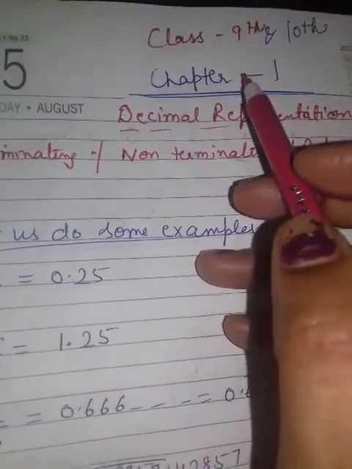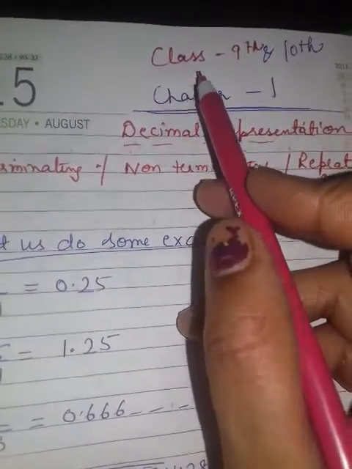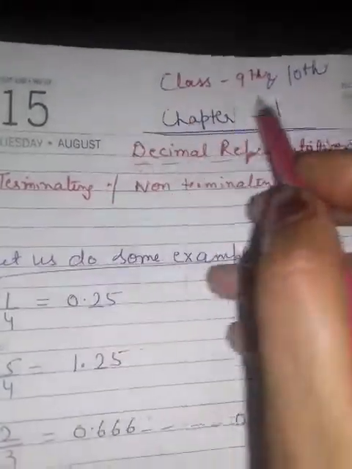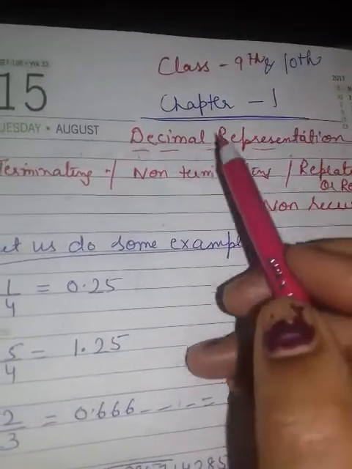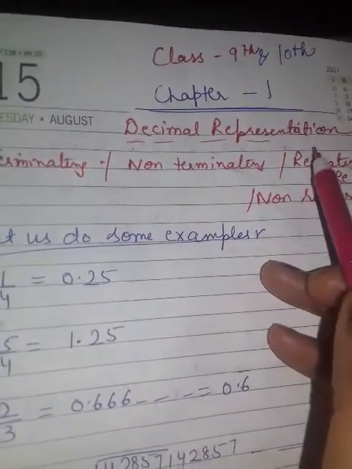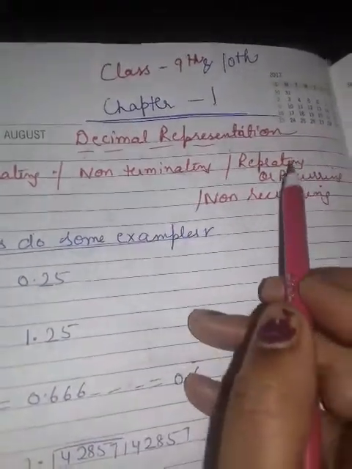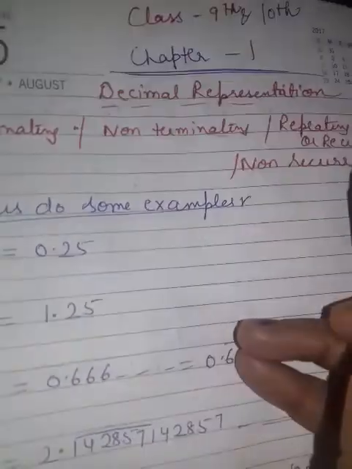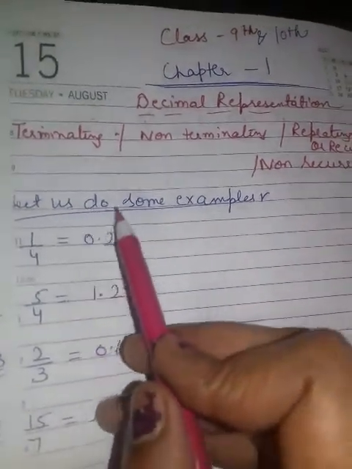Hello friends, today I am taking up a concept that is very beneficial for both class 9th and 10th. Chapter one is decimal representation. Terminating, non-terminating, repeating or recurring, non-recurring: these words you will find very easy to get. Now let us do some examples.